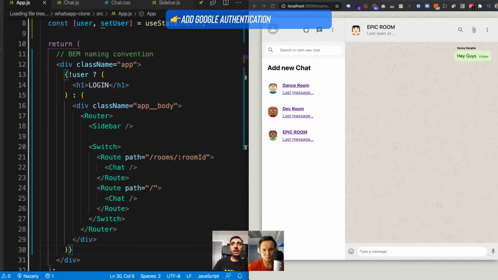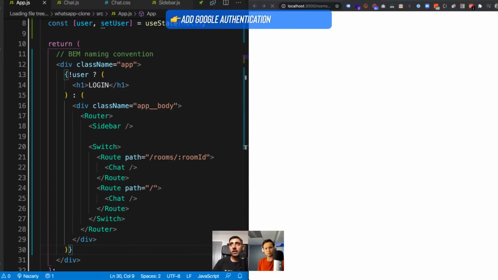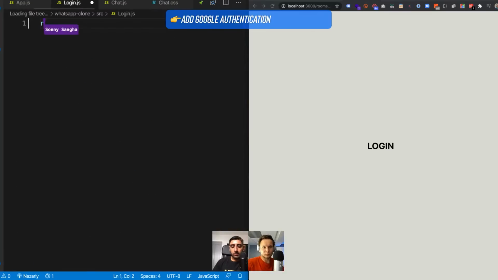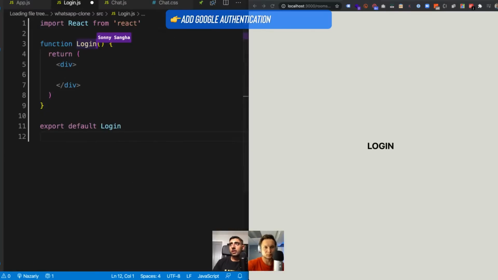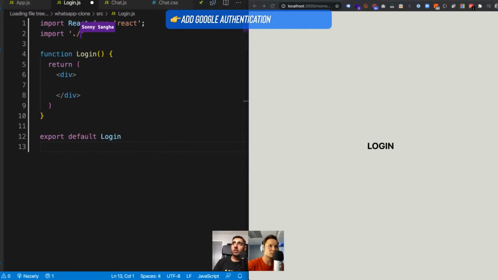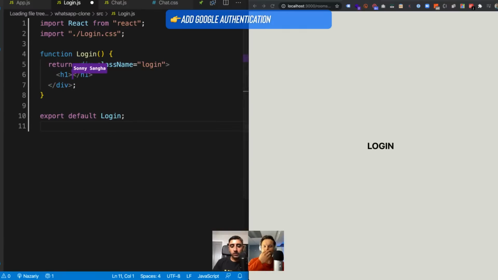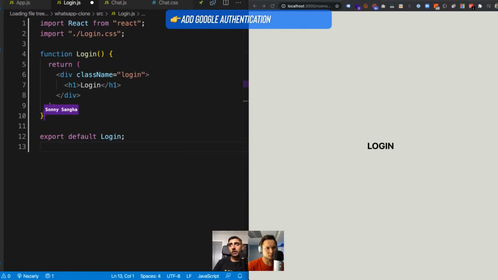We're going to implement a login component. So I'm going to get rid of this, let's just keep that for a sec. I'm going to create a login.js component and do RFCE. Boom. Let's set this component up. Let's import login.css, and do className equals login. Then let's just do an h1 and say this is login. Boom, there we go. Then we're going to create a login.css, so login.css over here. Nice.